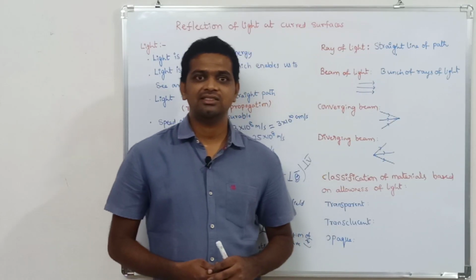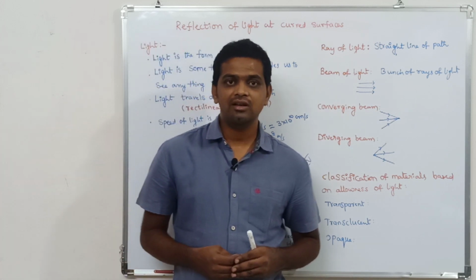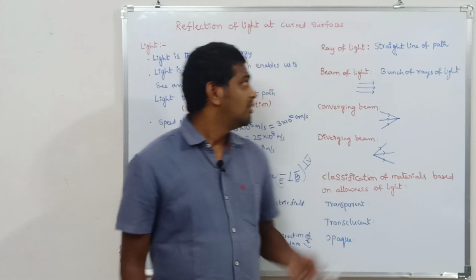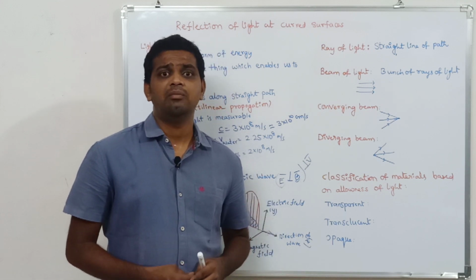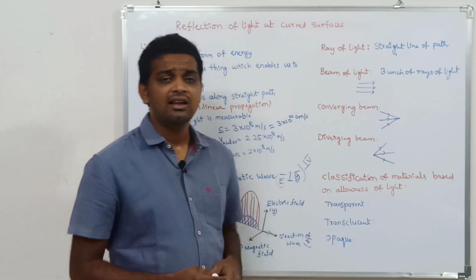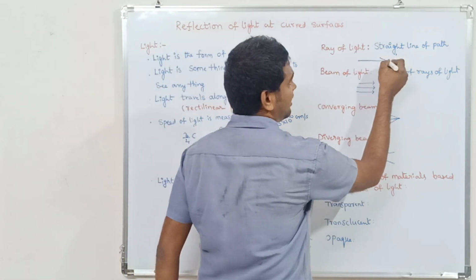A ray of light is used in ray optics to represent the direction of the path of the light. A ray of light is nothing but a straight line to represent the path of light. Is it clear, children? Coming to the ray of light, you should represent the ray of light like this.